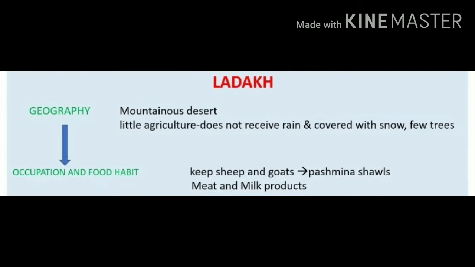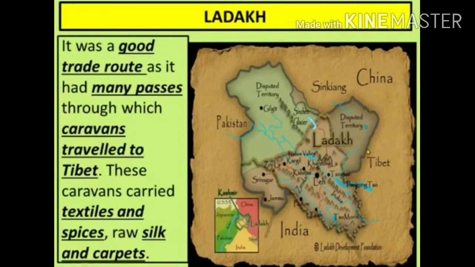Now we are going to see the historical factor of Ladakh. Ladakh lies in the eastern part of Jammu and Kashmir. It was a good trade route as it had many passes through which caravans traveled to Tibet. These caravans carried textiles, spices, raw silks and carpets.